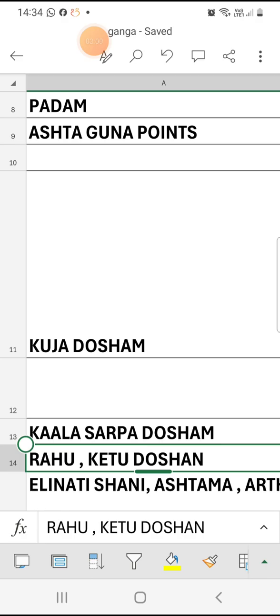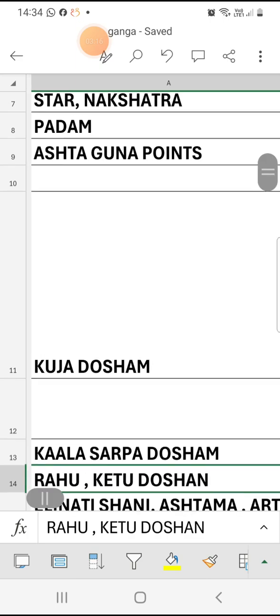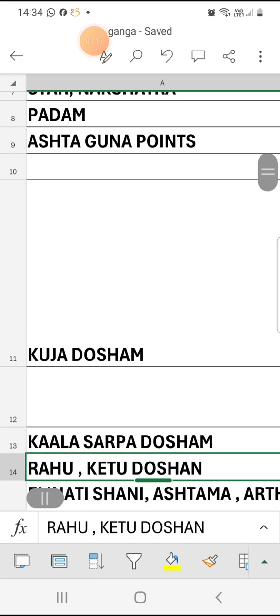But an exemption may be there due to their stars, nakshatras. If an exemption is there, points will be given. Don't fear that a Dosham is there. Nadi Dosham will be considered only over the stars. Okay, only stars.